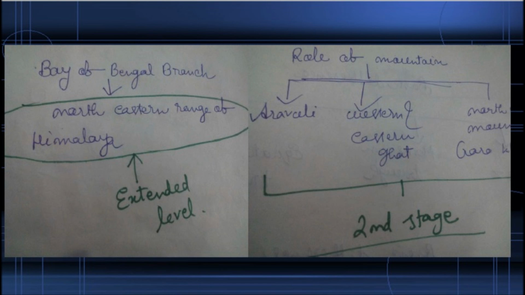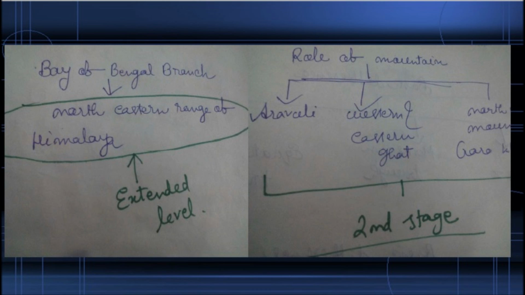In the second point, we have to explore what role these northeastern hill ranges of Himalaya play in the Indian monsoon. What is their contribution to the Indian monsoon?